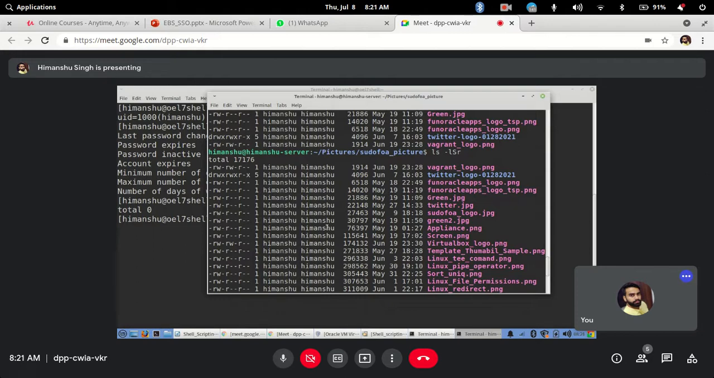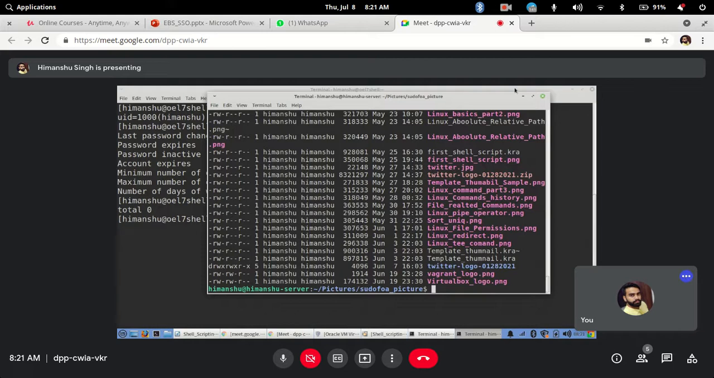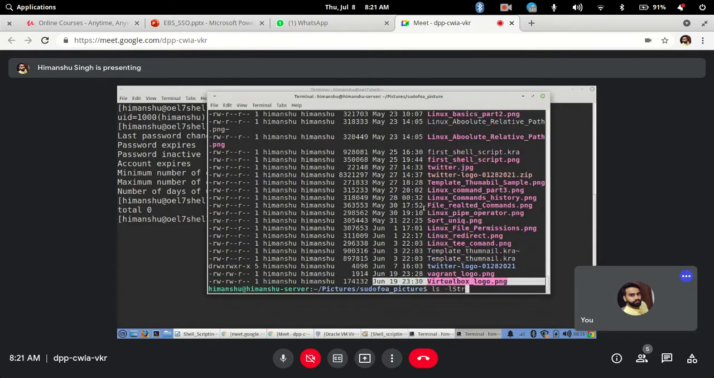Clear? Any doubts? No, it will only work with one option. If I use T, see, it will prefer the timestamp first. So it has sorted with the timestamp. Only one option it will use at a time.